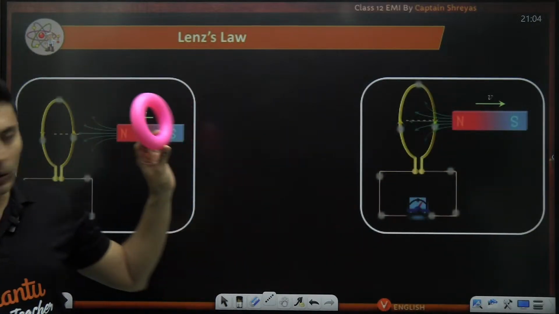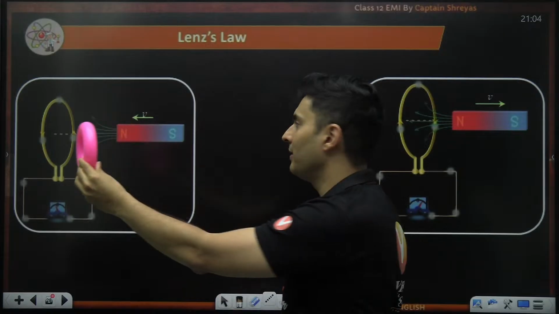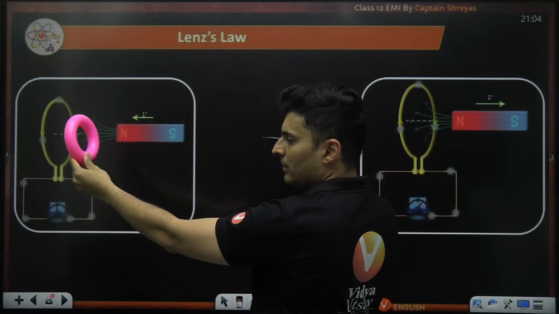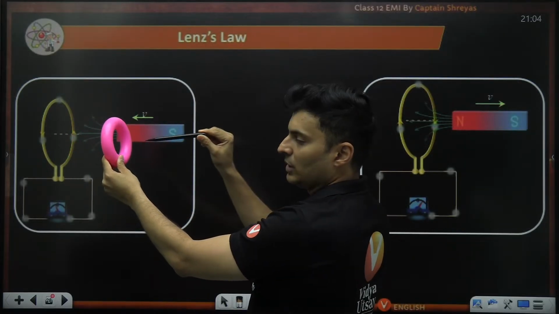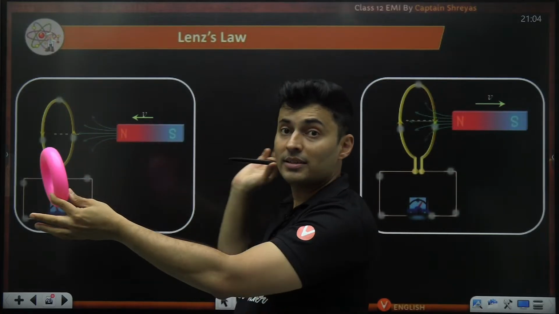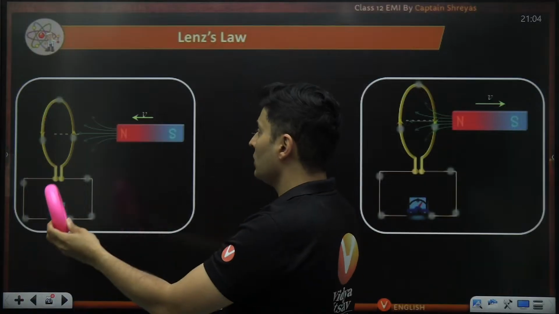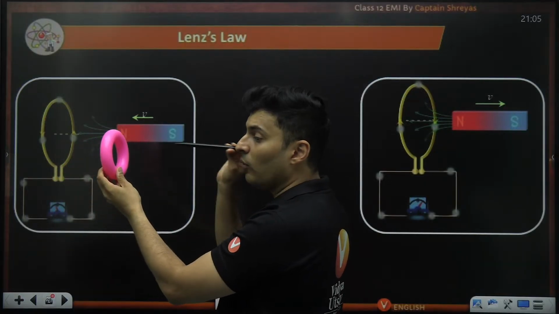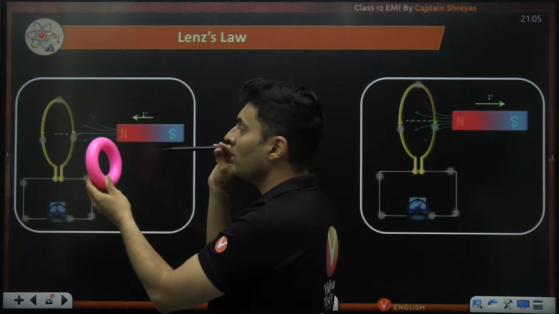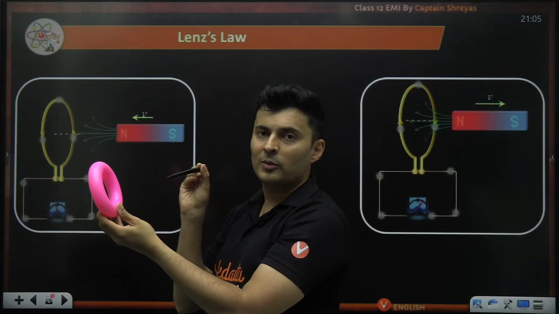So this coil is like this, just imagine, and there is a north pole which is coming towards it. What will this coil do? It will say, oh, there is a magnet coming towards me. Whatever happens, it will try to oppose. So it will try to oppose that magnet. How will it try to oppose that magnet? Remember, north pole repels north pole, south pole attracts north pole.